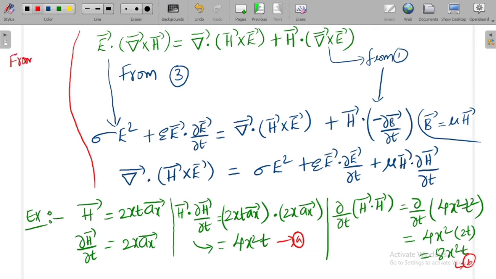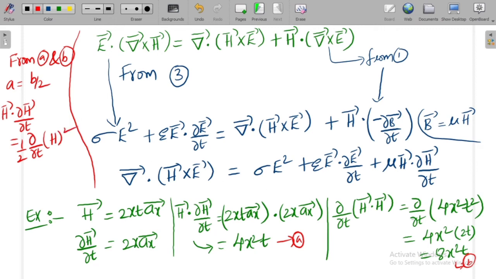From equations A and B, A is equal to B by 2, which indicates that H bar dot dou H bar by dou T can be written as 1 by 2 times dou by dou T of H square.